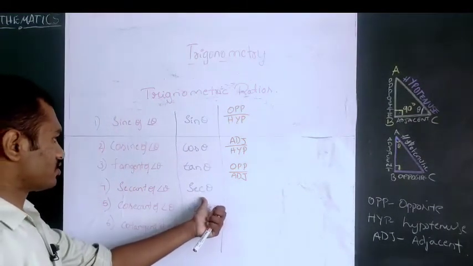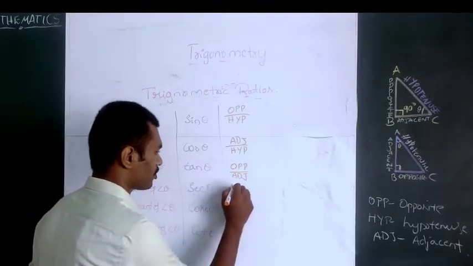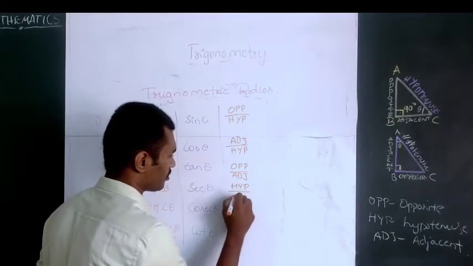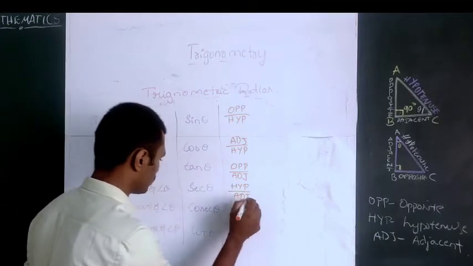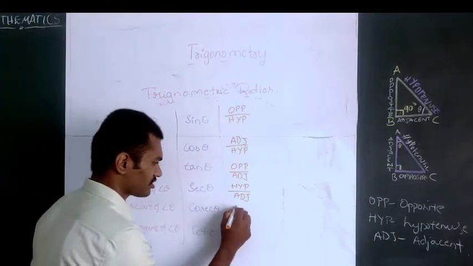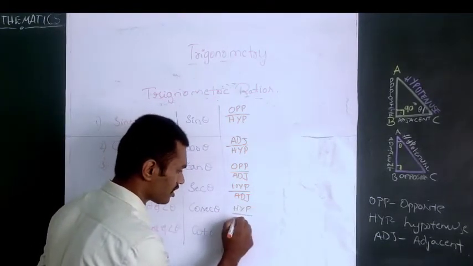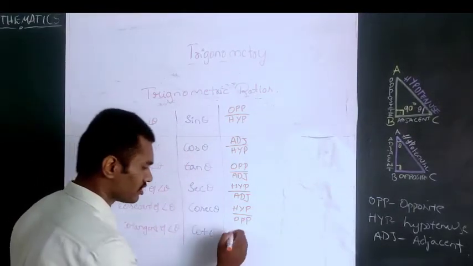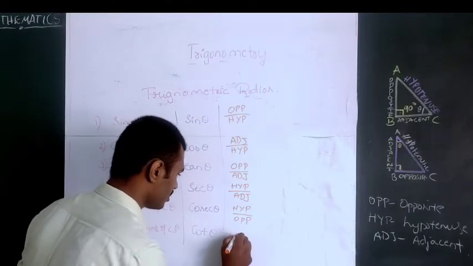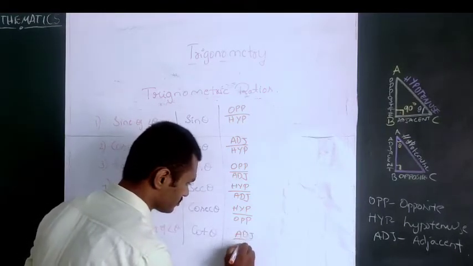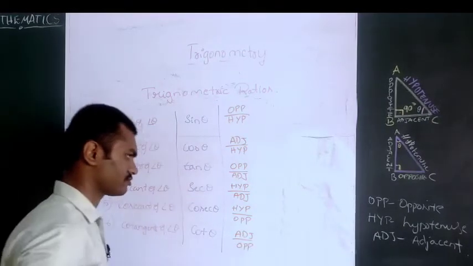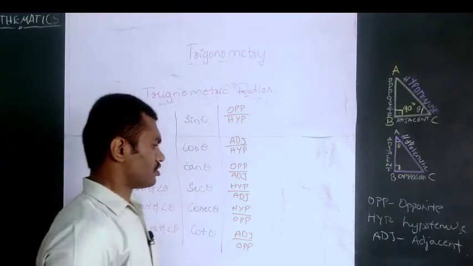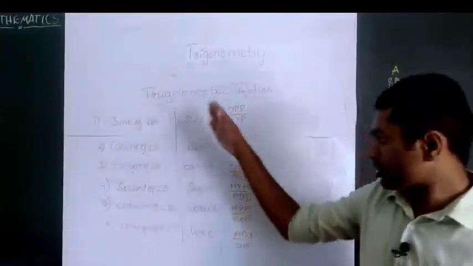Secant can be written as hypotenuse by adjacent, and cosecant can be written as hypotenuse by opposite. Then at last cot theta can be written as adjacent by opposite. So you need to remember all those things.